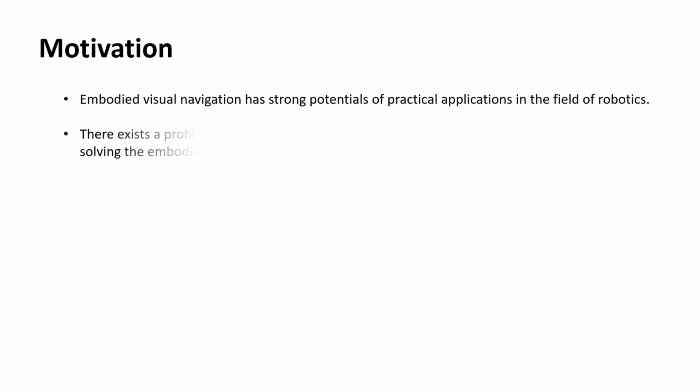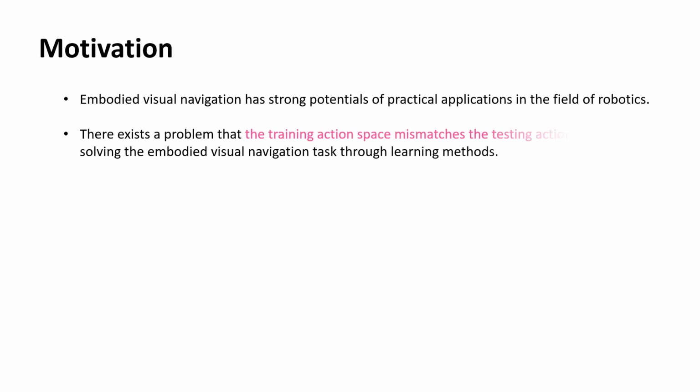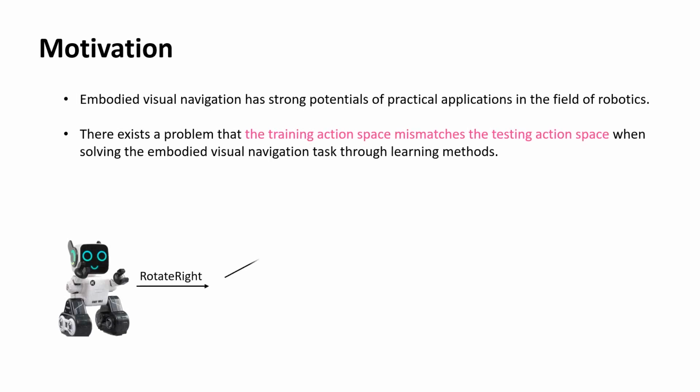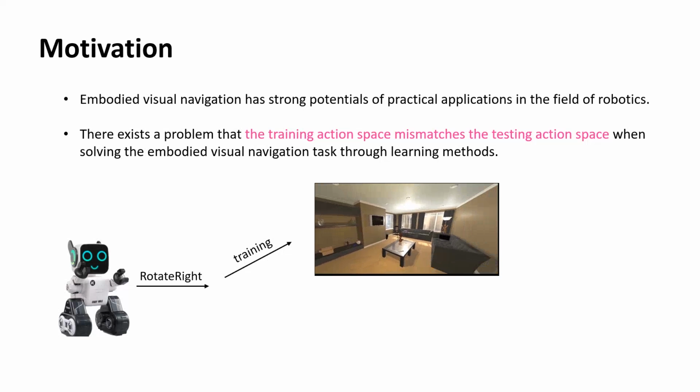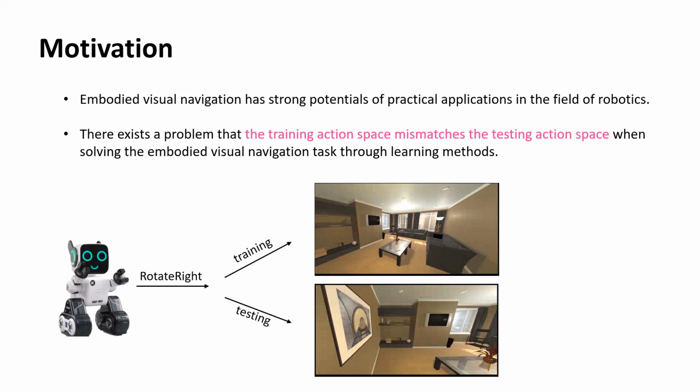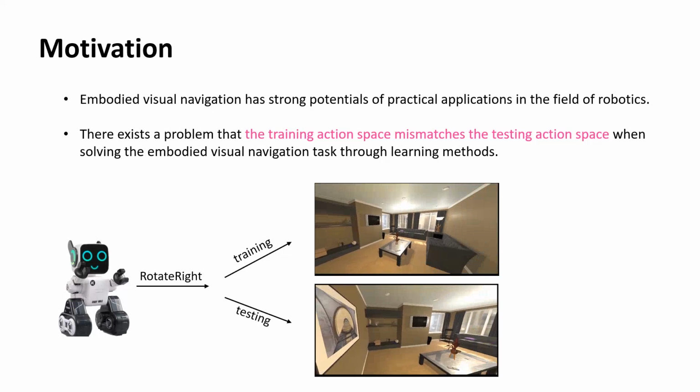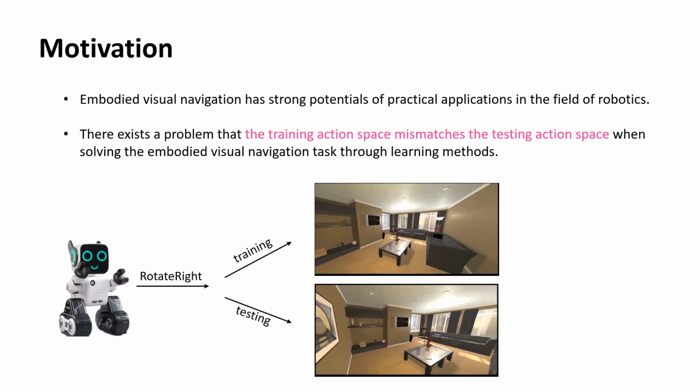However, there exists a problem that the training action space mismatches the testing action space when solving the embodied visual navigation task through learning methods. For example, when the robot performs rotate action, it can rotate 60 degrees during training, but rotates only 30 degrees during testing because of the different environment settings or the sudden failure of a specific sensor during testing.